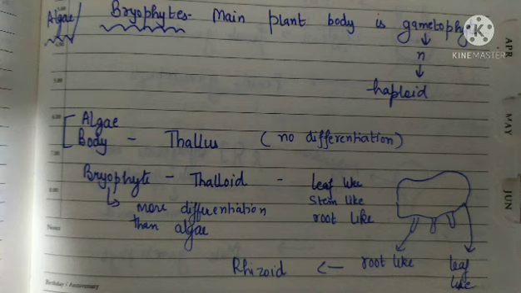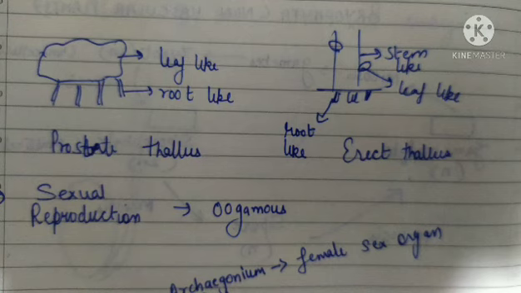In algae, no root-like, leaf-like structures were observed, but here in bryophytes root-like, leaf-like, stem-like structures have appeared. This thalloid body may be horizontal, and we call it a prostrate thallus, or it may be erect, vertical, and we call it an erect thallus.